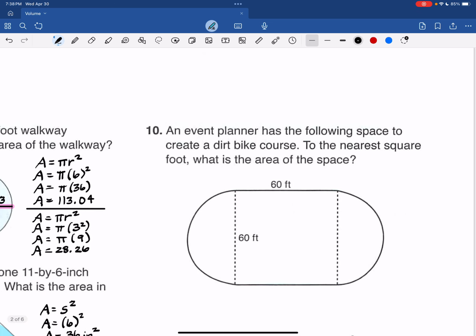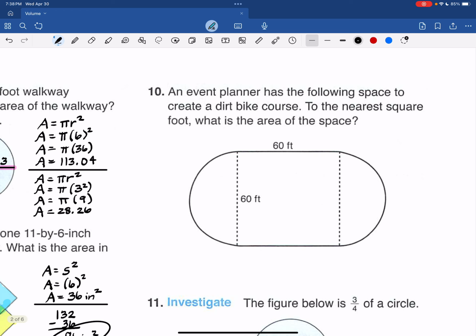Number 10. An event planner has the following space to create a dirt bike course. To the nearest square foot, what is the area of the space?